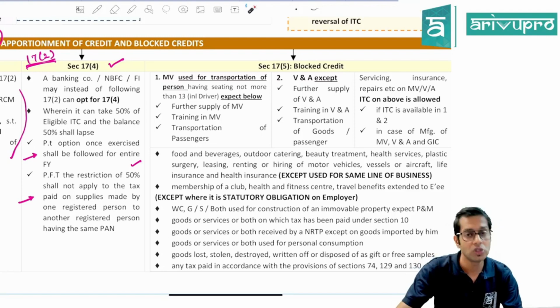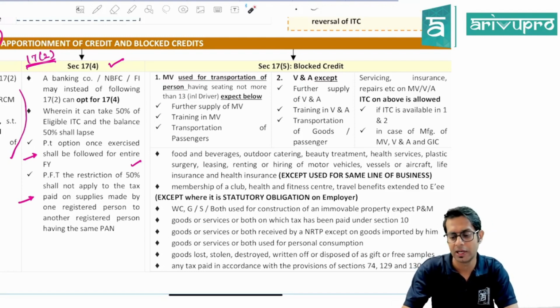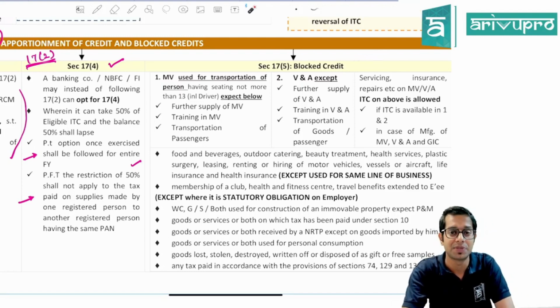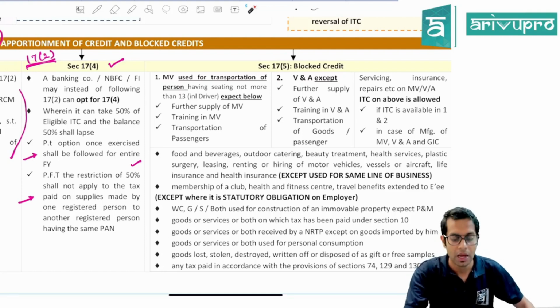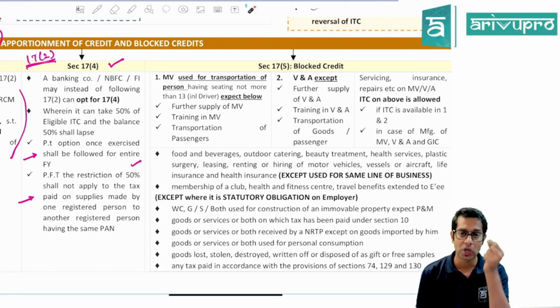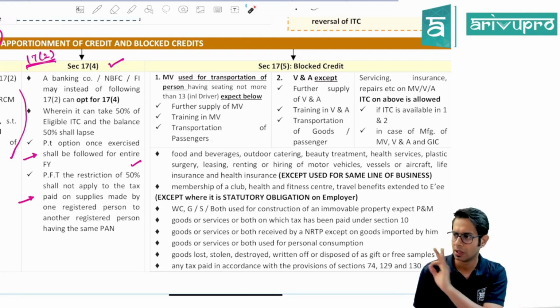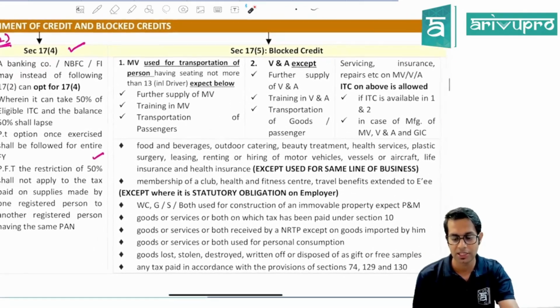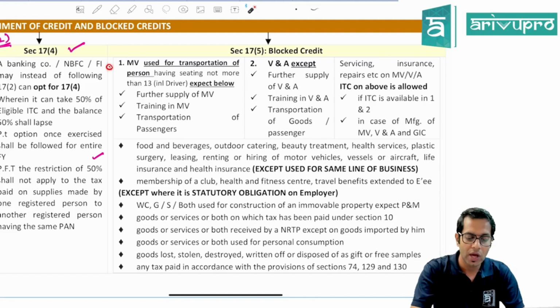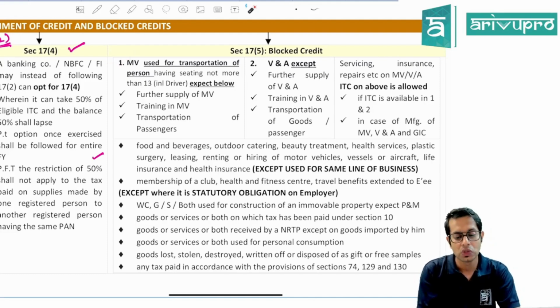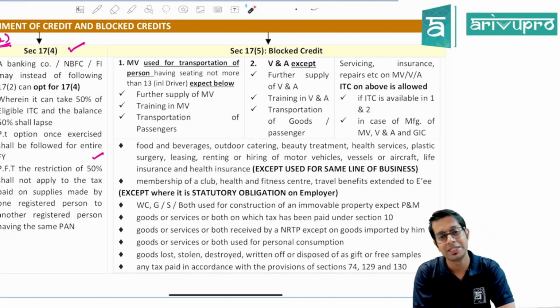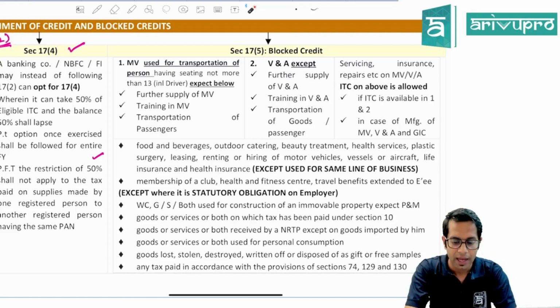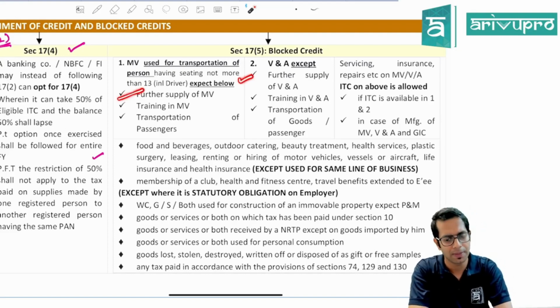Then, one of the most important points in your input tax credit topic is the blocked credit, section 17(5), which talks about blocked credit. Now, what are the different items on which you cannot take input tax credit at all? That means, sir, the items on which the input tax credit is blocked. Section 17(5) says you cannot take input tax credit on a motor vehicle which is used for transportation of persons having seating capacity not more than 13 including the driver seat, except where it is used for further supply of motor vehicle, training in motor vehicle, or transportation of passengers.